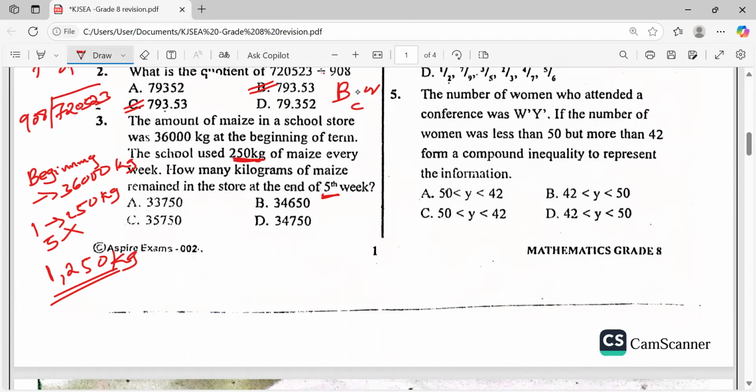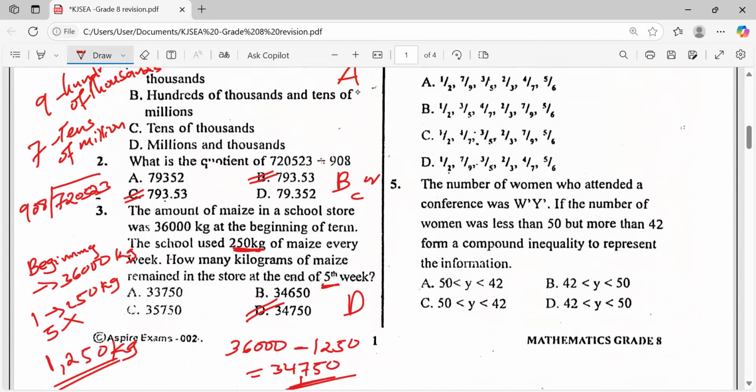Now, if you check from this, we have 36,000, which was at the beginning, isn't it? Then we minus 1,250. How will it be? It will become 34,750. Do we have the answer there? Yeah, which becomes D. Very good. That is our answer. Our answer is D.